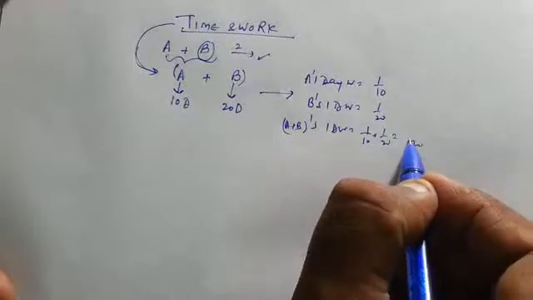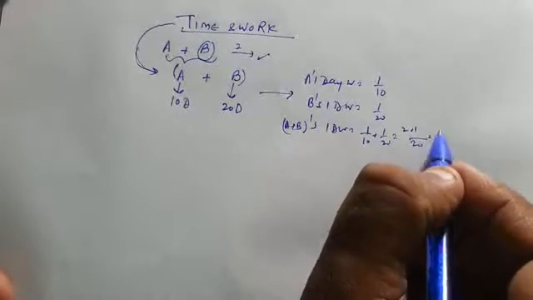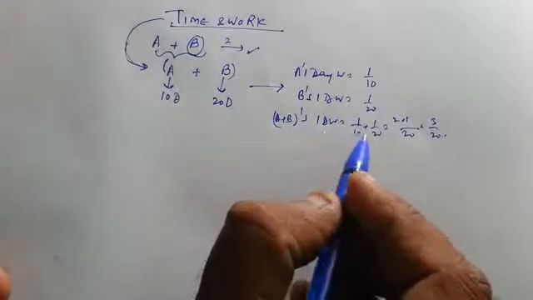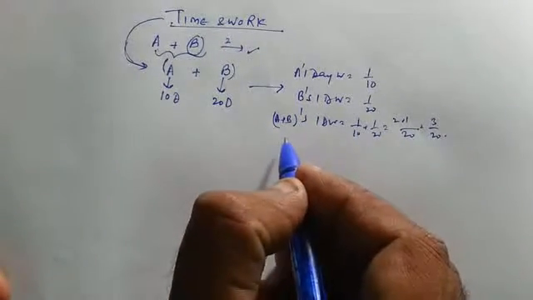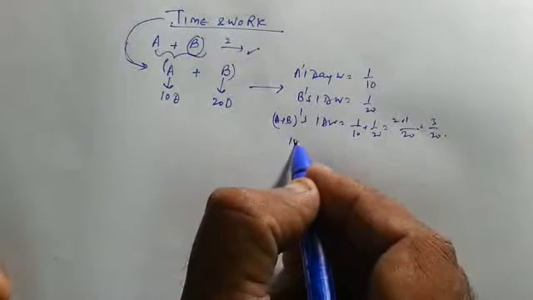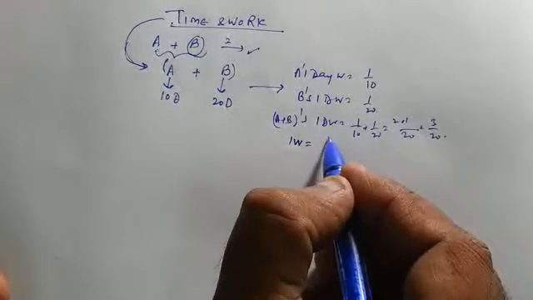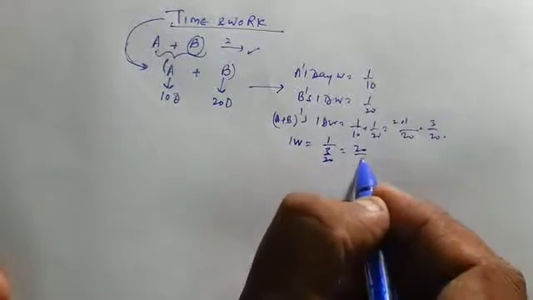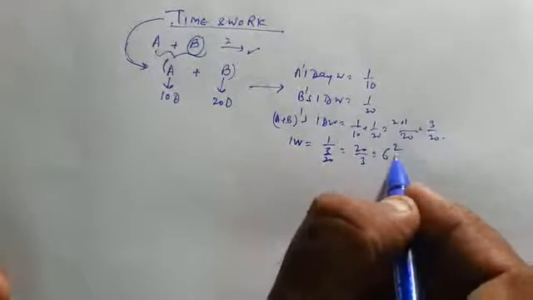Taking the LCM as 20, it is 3 upon 20. So they can complete one work in 1 upon 3 upon 20 days, that is 20 upon 3, which is 6 whole 2 upon 3 days.